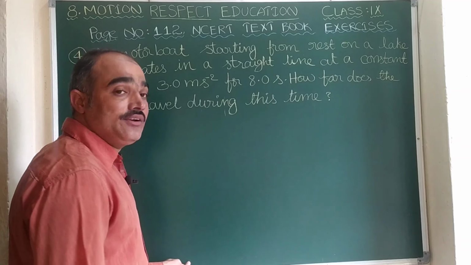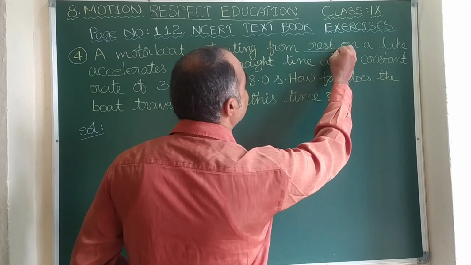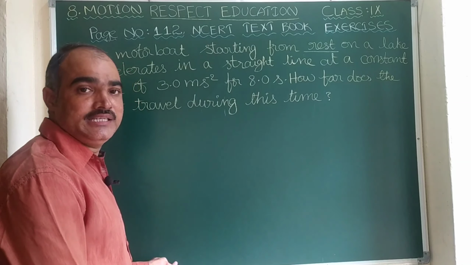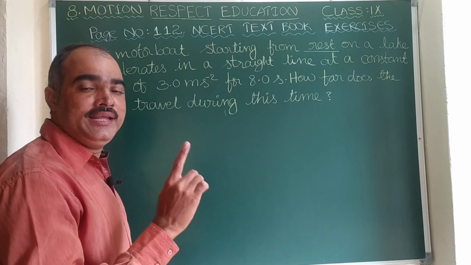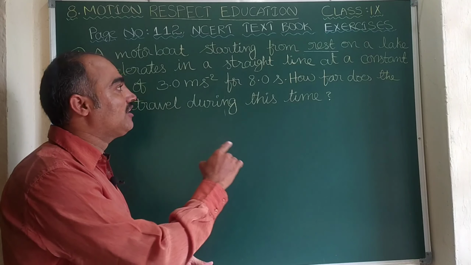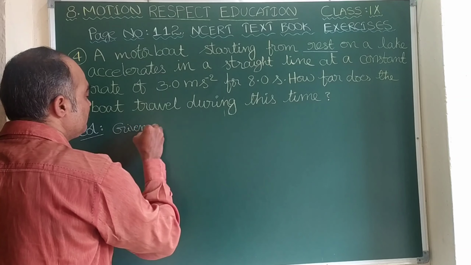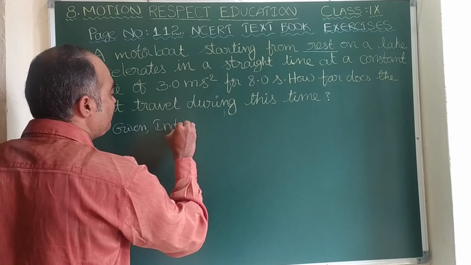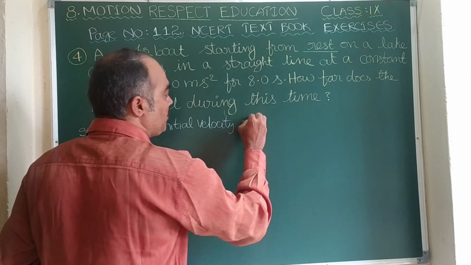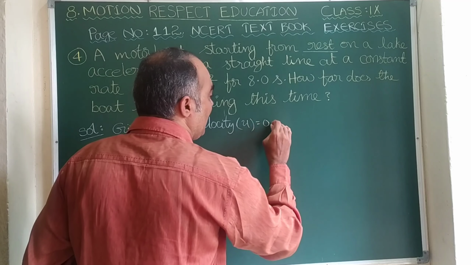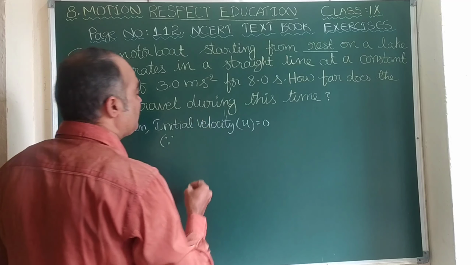First, try to understand the given data. There is a boat starting from rest. It indicates that its initial velocity is 0. When any object starts from rest, its initial velocity can be taken as 0. So let us write the given: initial velocity, nothing but u, is 0. Let us write the units a little later, since it is starting from rest.